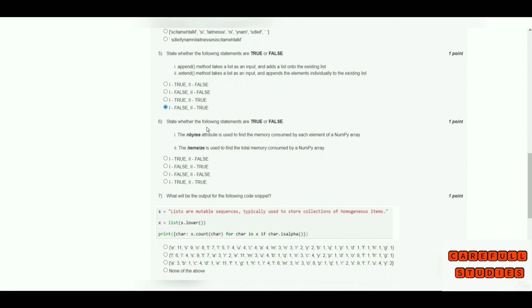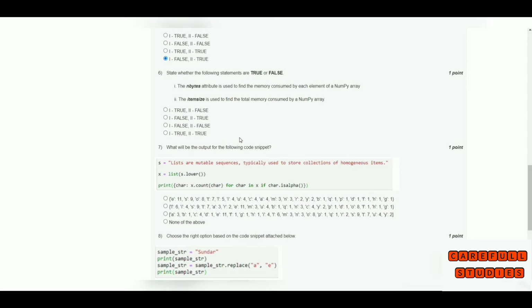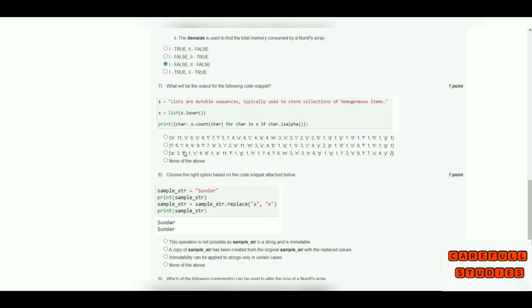The sixth question: state whether the following statements are true or false. First one: the nbytes attribute is used to find the memory consumed by each element of a numpy array. The itemsize is used to find the total memory consumed by the numpy array. So what is the correct option? The third one, false.